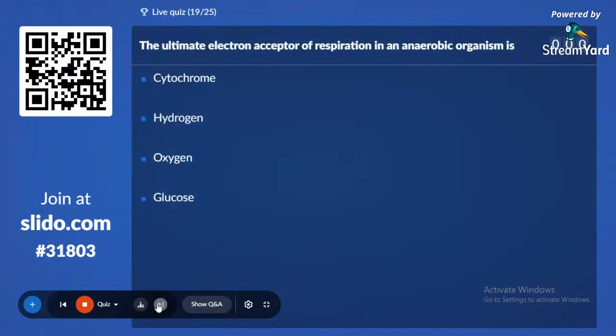19th question. The ultimate electron acceptor of respiration in an anaerobic organism is. Option A, cytochrome. Option B, hydrogen. Option C, oxygen. And option D, glucose.